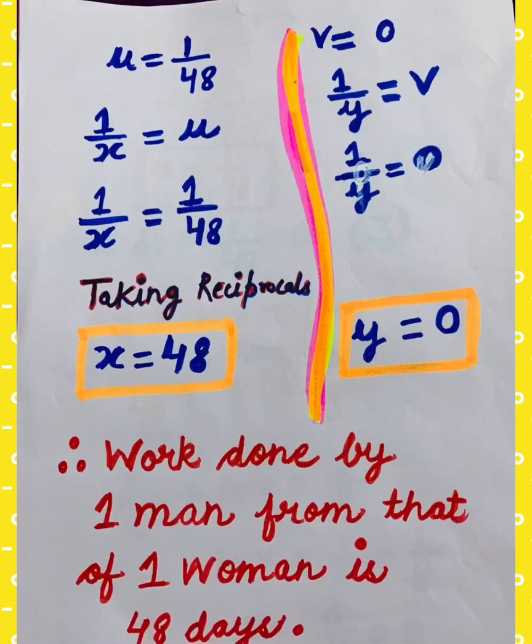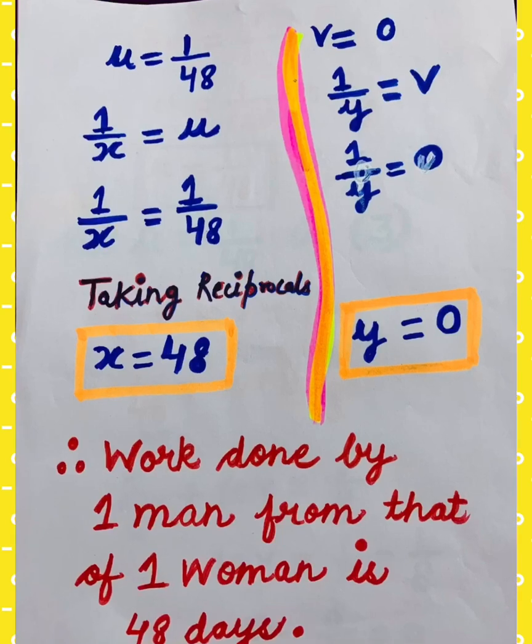So I will replace u by 1 by x. I would write 1 by x equal to u, because in the starting we assumed that let 1 by x equal to u. 1 by x in the next step as it is, and u will be replaced by its value, that is 1 by 48. Taking reciprocal of both the sides, I will get 1 by x will be x upon 1. No need to write 1 in the denominator, so it will be x equal to reciprocal of 1 by 48, which is 48 by 1. No requirement of writing 1 in the denominator, so the value of x we will get is 48.